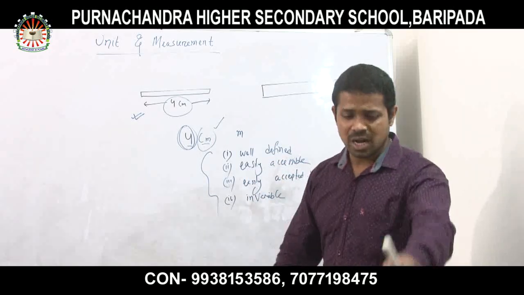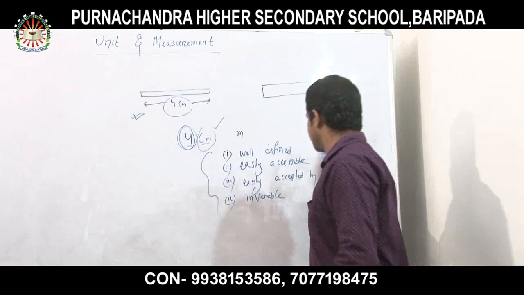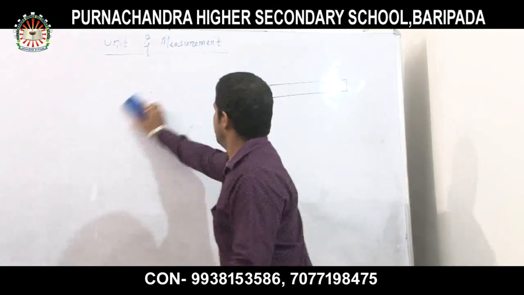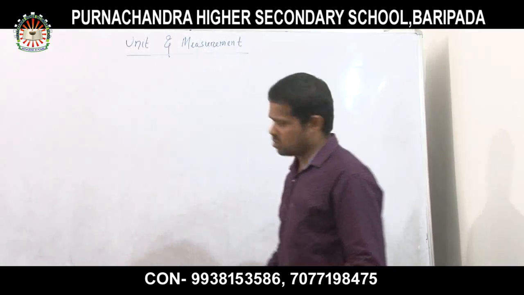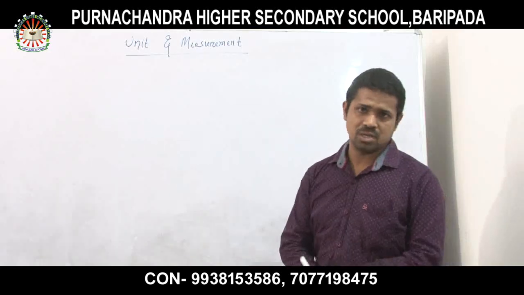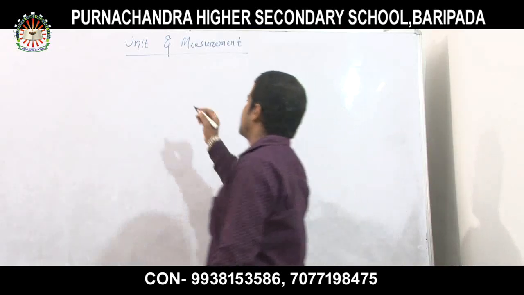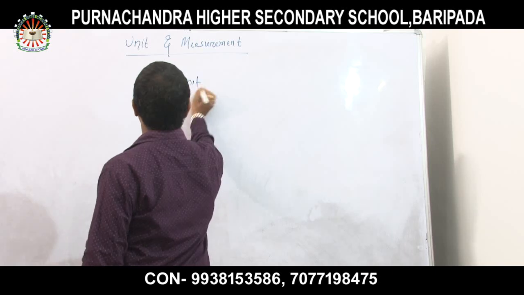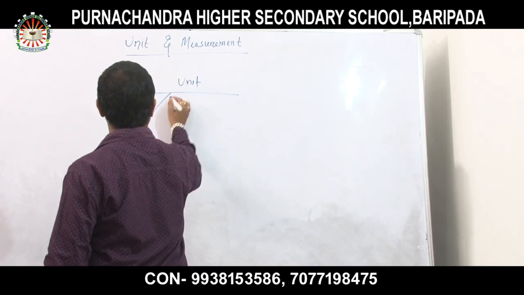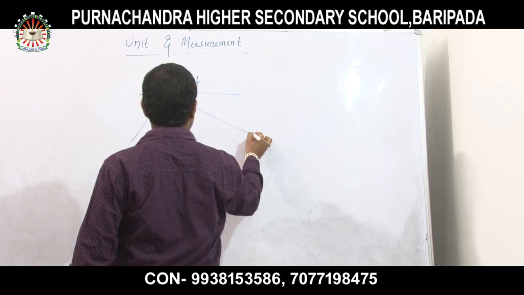Now next let us discuss types of units. Generally, units are basically 3 types.